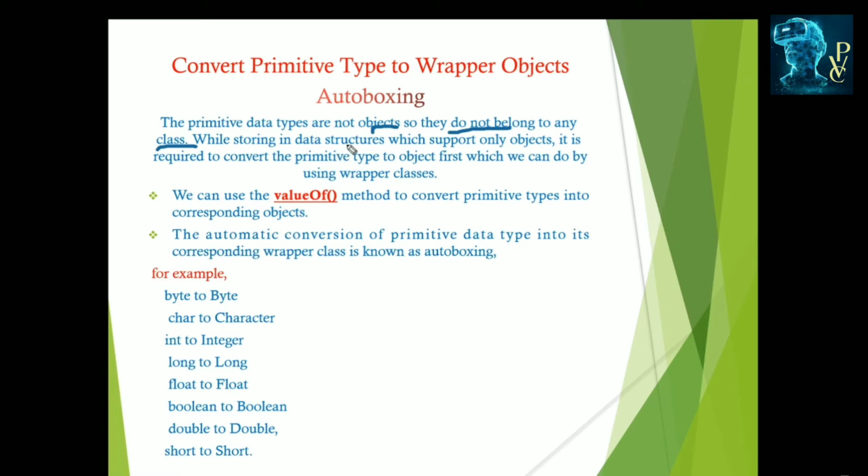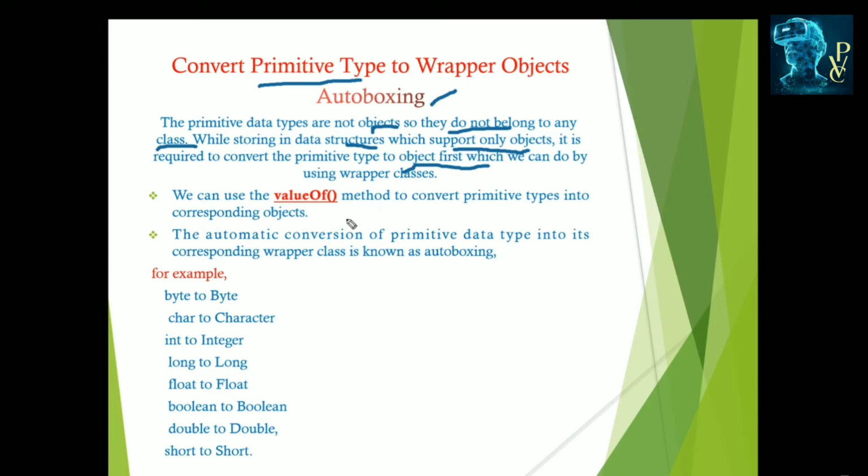When we are storing data, the data structures support only objects. So it is required to convert these primitive types to objects first by using these wrapper classes. This process of converting the primitive types into wrapper objects is called autoboxing. This is the automatic conversion, and for this we use the valueOf method.